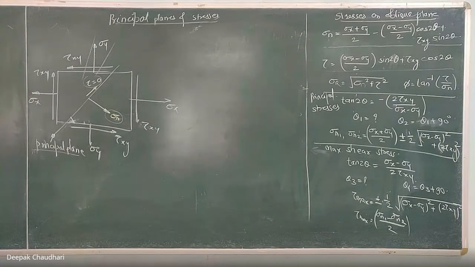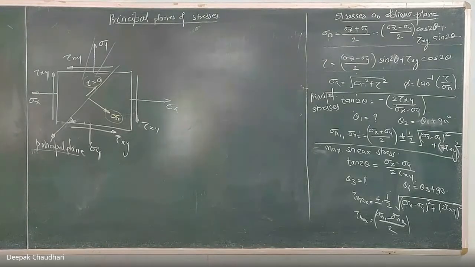Understood? Clear? So in an oral, if we ask the student what is a principal plane, and the student answers, sir, the plane which carries the principal stresses is known as the principal plane, is that answer correct? Okay, but then what is the principal stress?